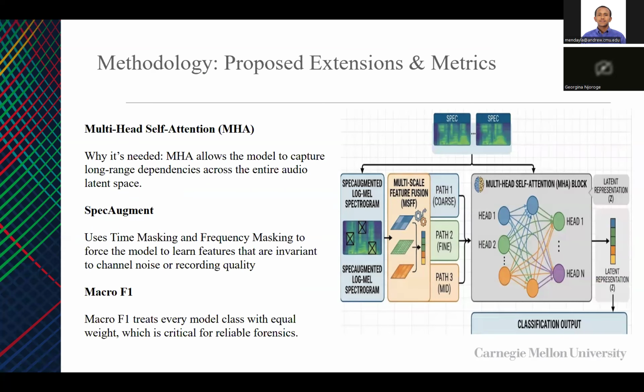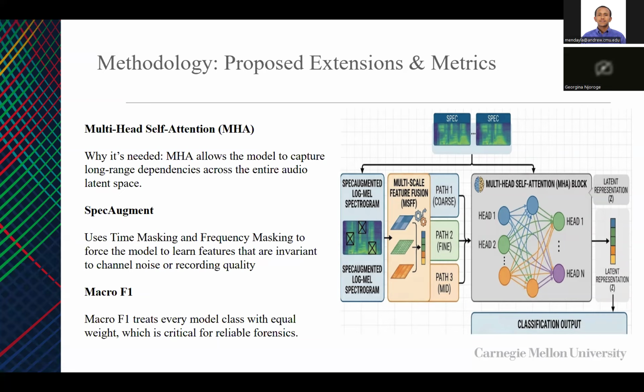Our proposed methodology, apart from re-implementing the baseline, we intend on improving the design of the model by using multi-head self-attention. So previously in the existing framework, they used a single-head attention, which was basically just a convolution layer, but we intend to use a multi-head attention layer.